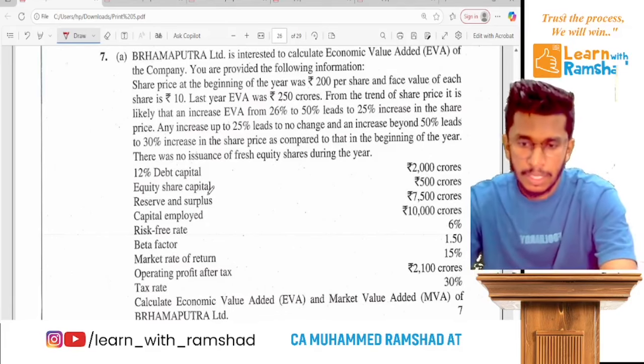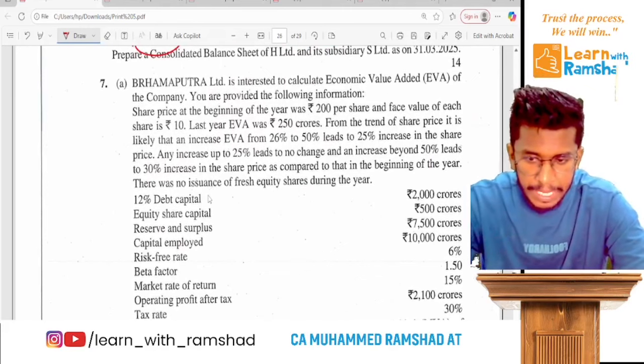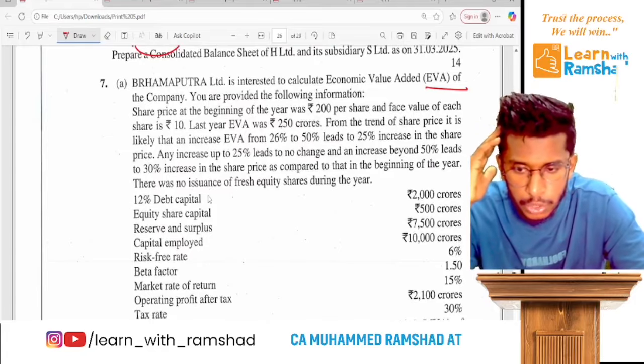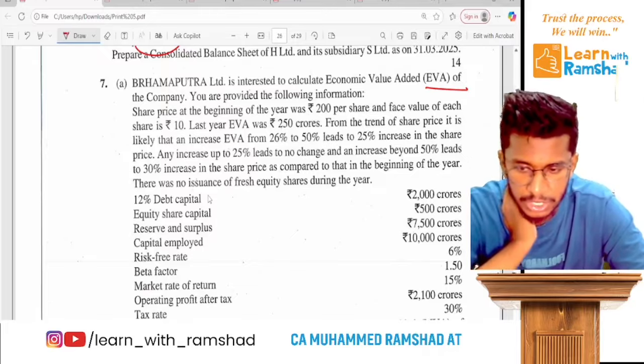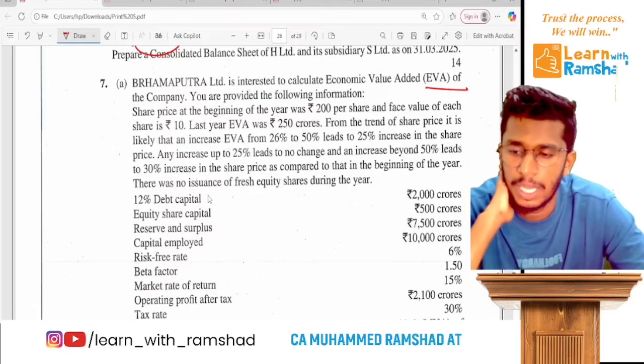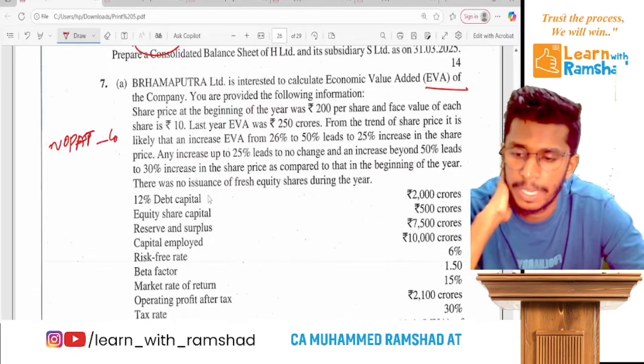B Limited is interested to calculate economic value added. So you are provided the following information. So you know that economic value added will be calculated as NOPAT minus cost of capital. Ready?